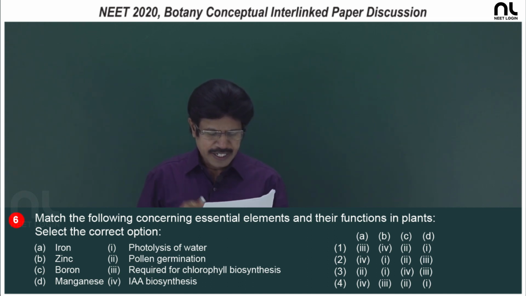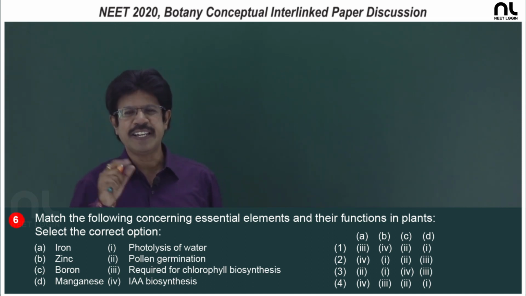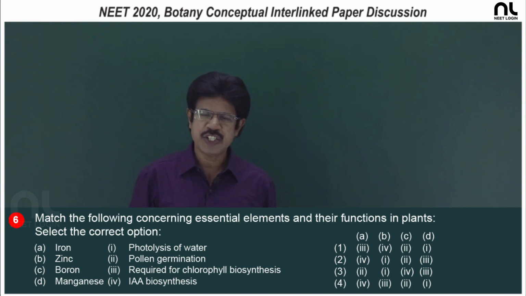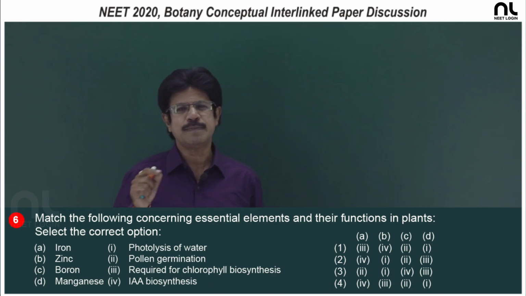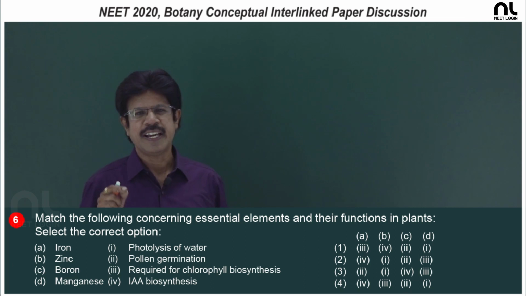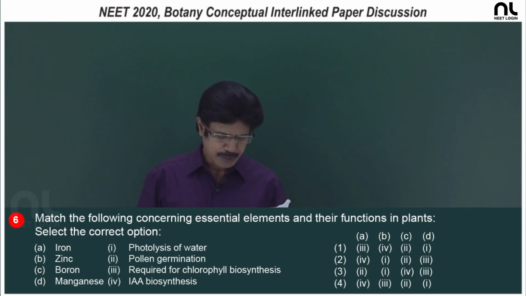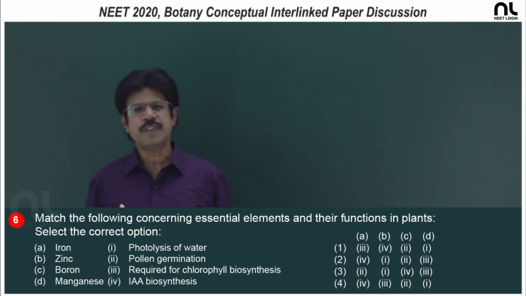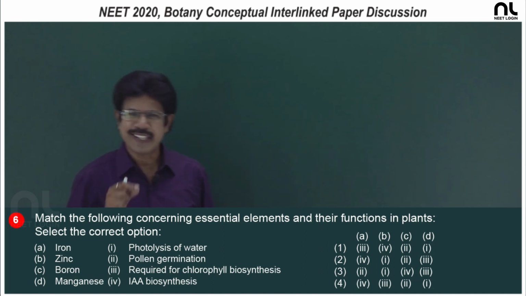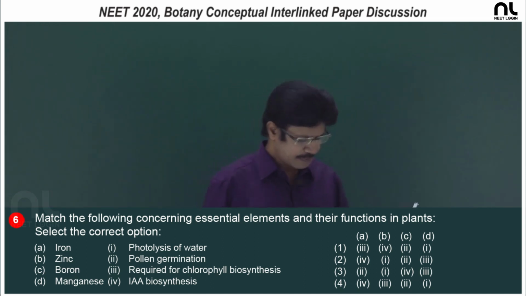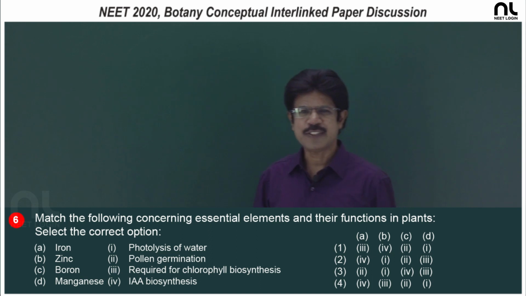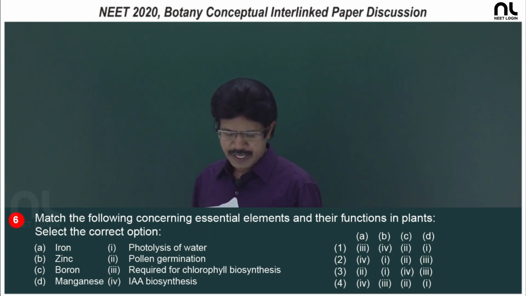Zinc, it is useful for the synthesis of IAA, activator of the enzymes carboxypeptidase, carbonic anhydrase. Boron, it is essential for pollen germination, cell elongation, and carbohydrate translocation in phloem.